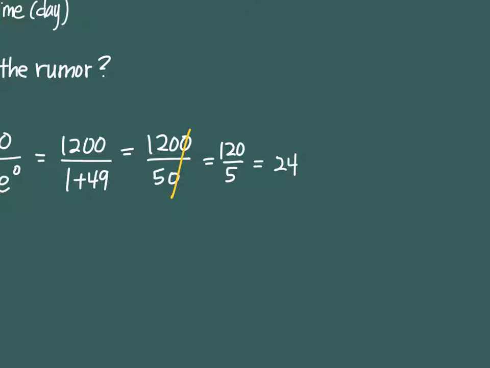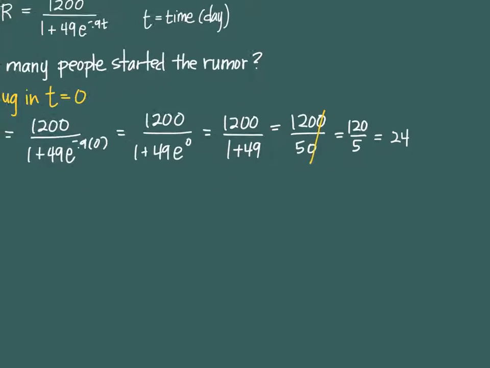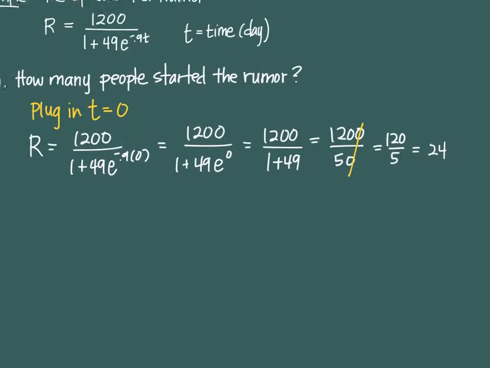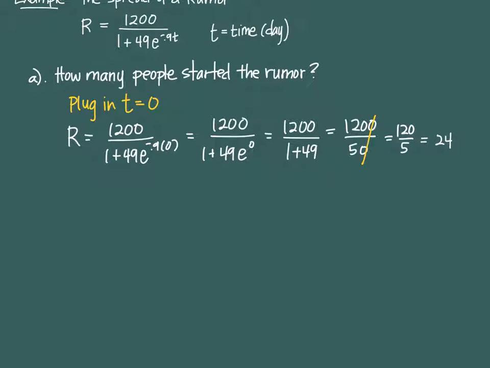Perhaps something happened in biology and there's 24 people in there. The bell rings and those 24 people all leave, and boom, they all spread the rumor to everybody they talk to. Did you hear what happened in biology? Boom, rumor started. It could be true, could be not, real news or fake news, but that's how many people started this particular one. So if you want to figure out what happened at the beginning, you plug in 0.